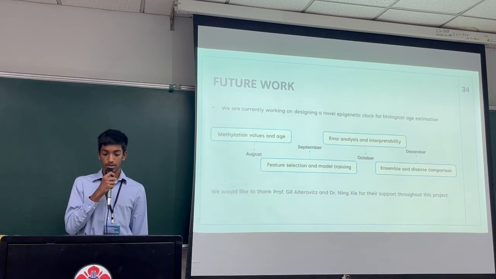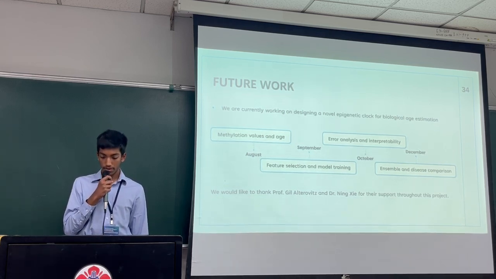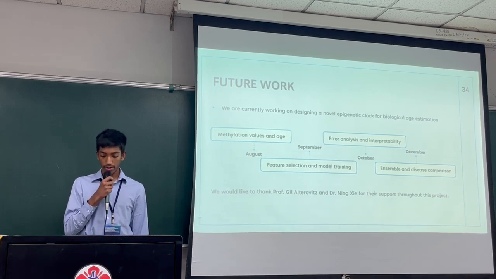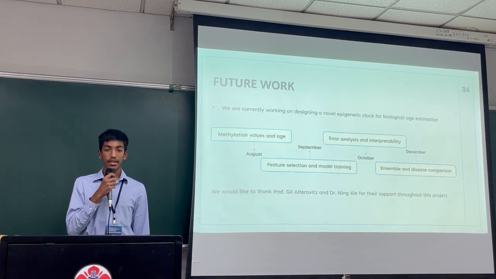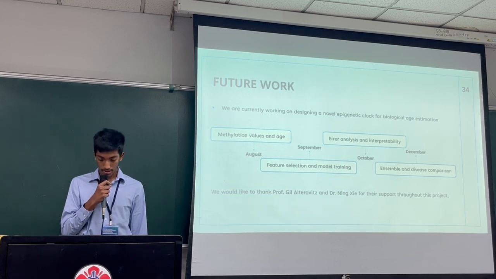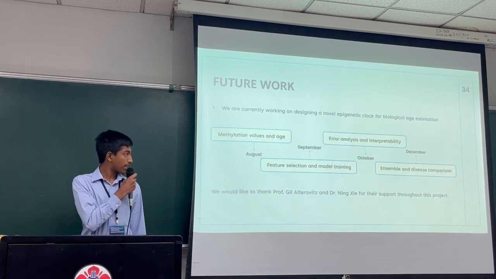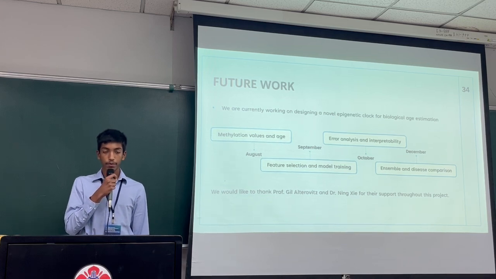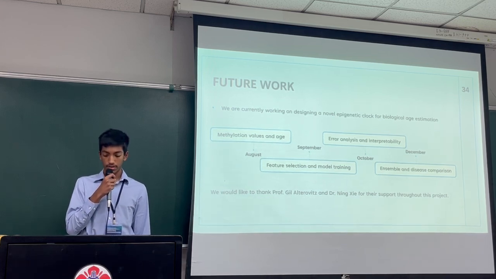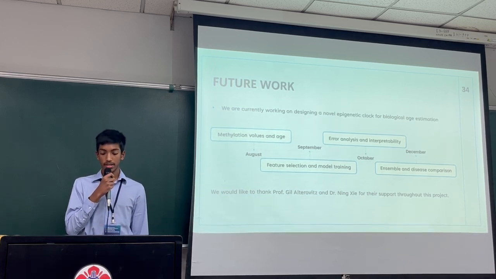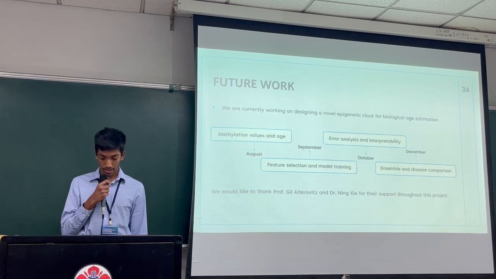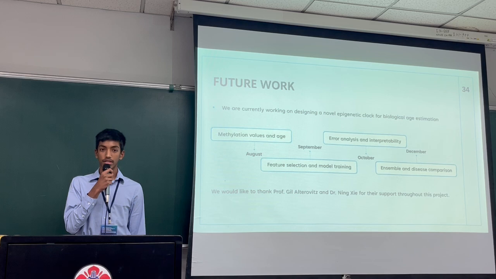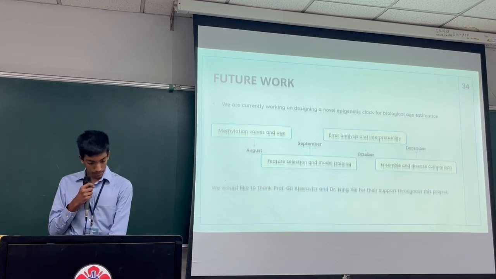The top 4 models were further analyzed for model interpretability using SHAP and attention-based methods. We then constructed a weighted ensemble to improve accuracy and applied it across 9 age-related diseases. This allowed us to explore epigenetic age acceleration in diseases like Alzheimer's and Parkinson's, offering both predictive insights and biological relevance. Our goal is to move towards clinically trustworthy, interpretable epigenetic clocks that deepen our understanding of how disease and aging intersect at the molecular level.